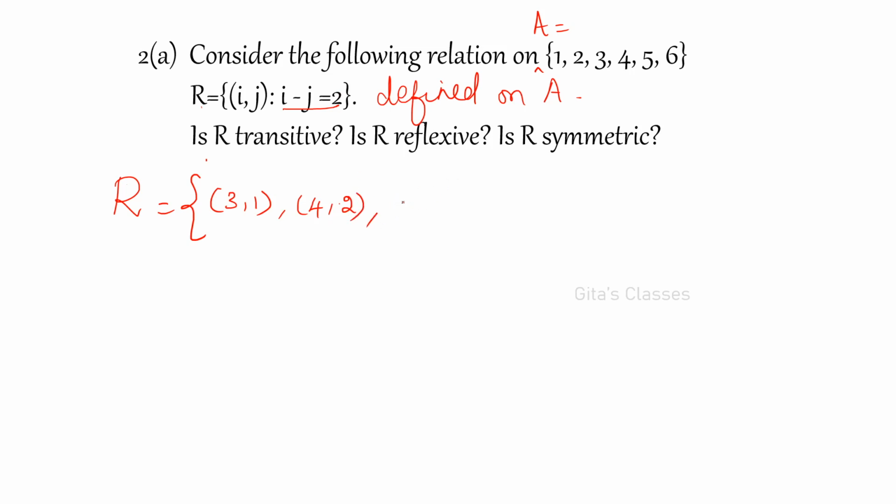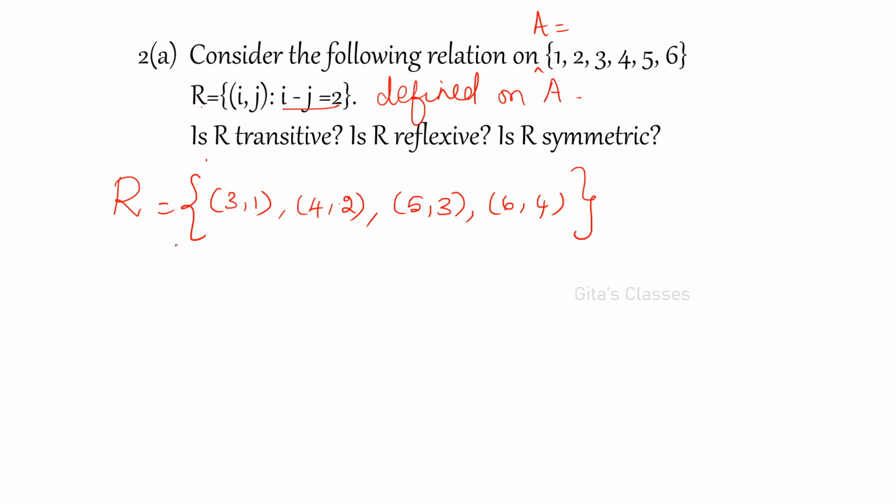Then (5, 3), then (6, 4). Only these are the 4 elements you can have. Anything else left out? No. Yes, these are the 4 elements.